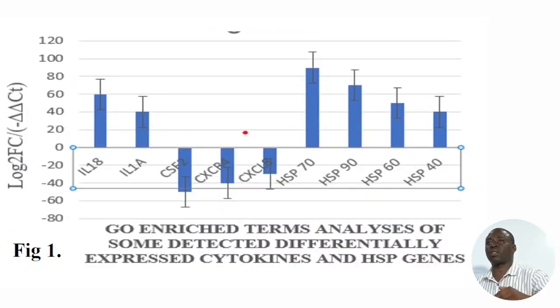HSP70 was highly upregulated because it's constitutive. HSP70 is a very critical HSP gene that even under no physiological pressure, it expresses itself. And that's why it's constitutive. Followed by HSP90, which is facultative, meaning that it needed more physiological challenge, such as heat shock or other sort of thermal conditions for the expression, and followed by HSP60 and followed by HSP40.